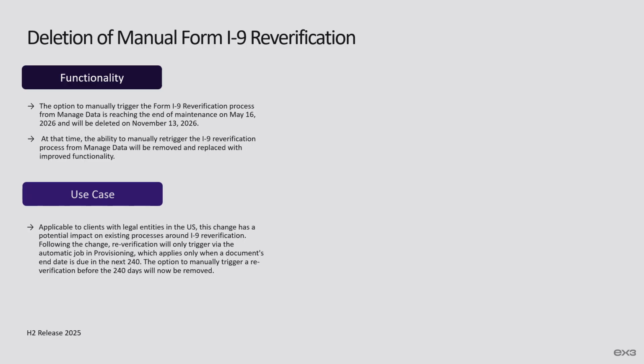For applicable clients with legal entities in the US, this change has a potential impact on existing processes around I-9 re-verification. Following the change, re-verification will only trigger via the automatic job in provisioning, which applies only when a document's end date is due in the next 240 days. The option to manually re-trigger a re-verification before the 240 days will now be removed.